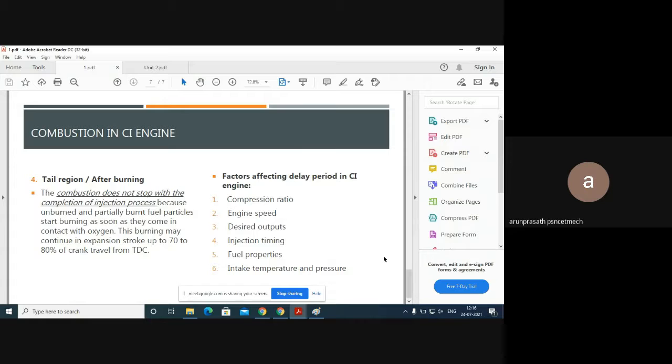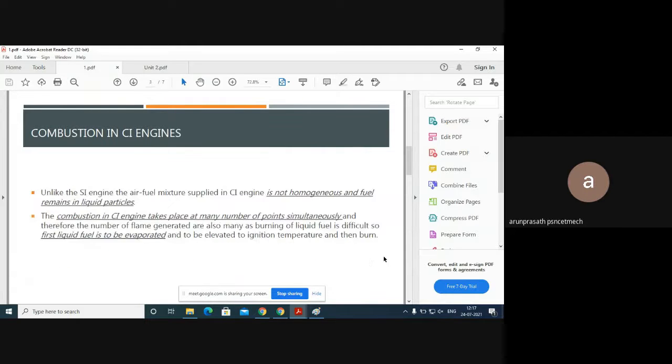Then the final stage is where the combustion process is completed and the fuel is completely burned out. Now we have gaseous particles, which are sent out through the exhaust to the atmosphere. In this case, the degree of opening is around 70 to 80 percent of the crank, and it travels over the cylinder from TDC to BDC. The only important thing is we need to look at this graph.